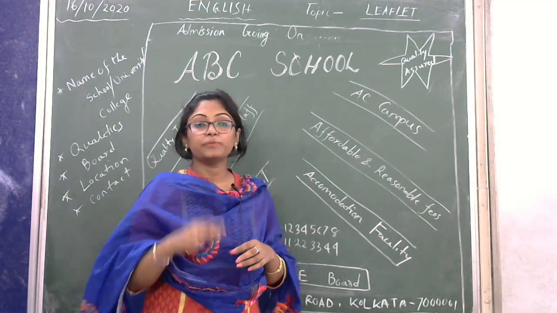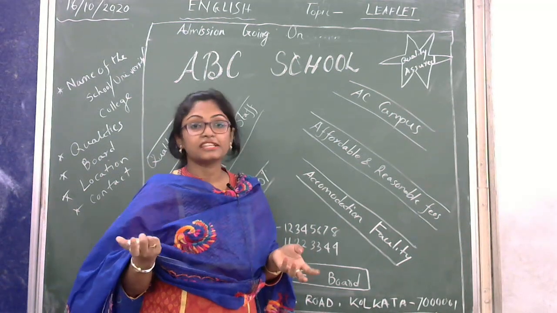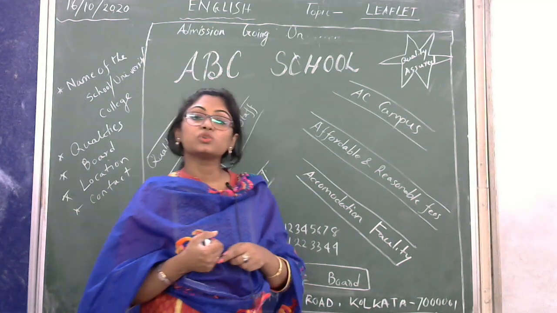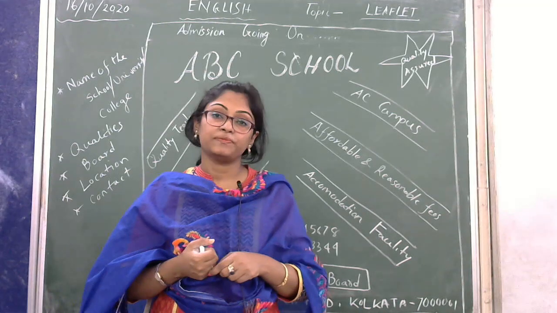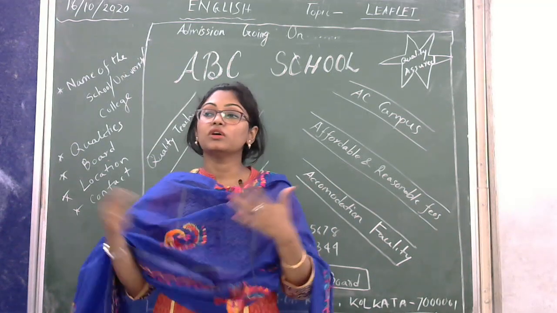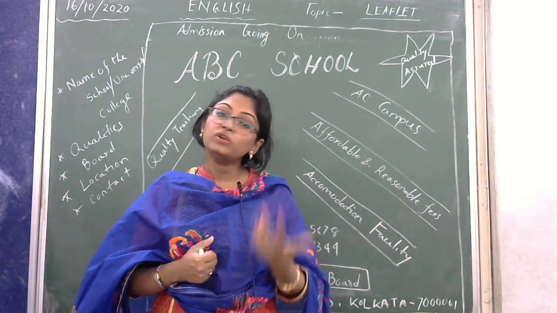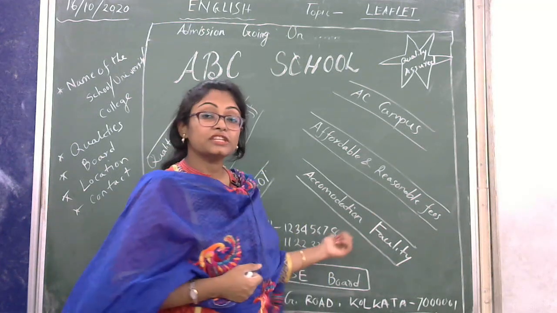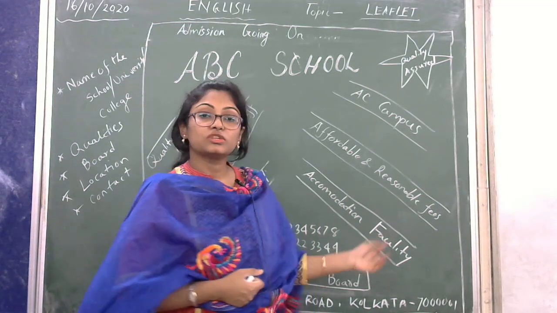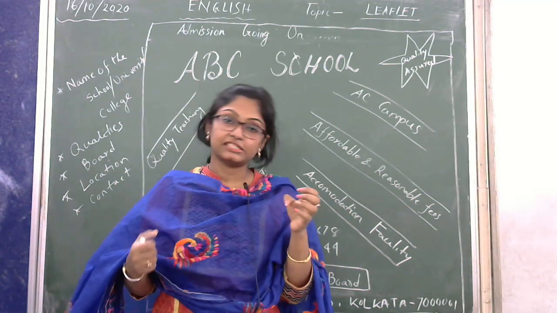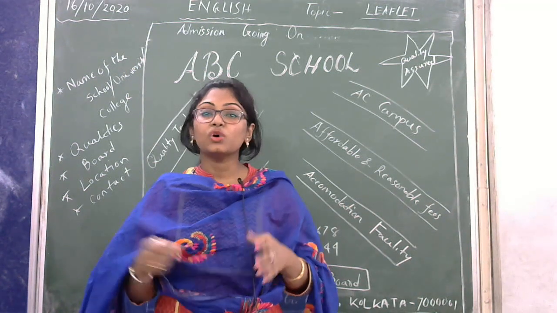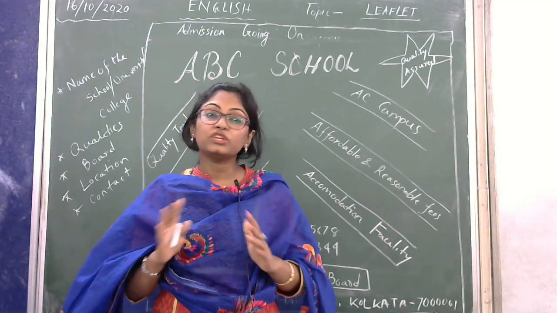Next one is reasonable fees. So the fees are not very high, it is reasonable. And the next one, accommodation facility. So the school is also providing accommodation facility. So if anyone wants to live in that school and doesn't have any accommodation, accommodation is very convenient. Accommodation means a living place. So the school is providing accommodation facilities like the hostels and everything. So you don't need to worry about that.